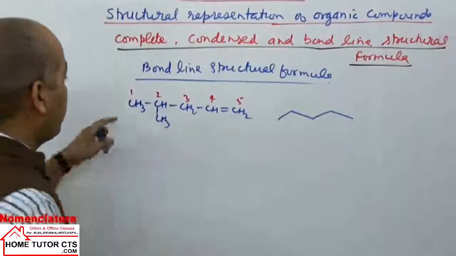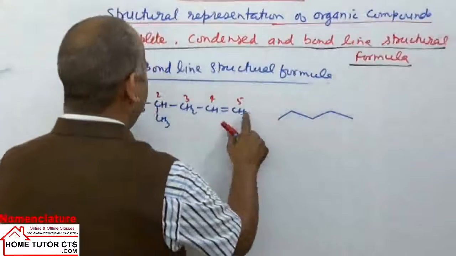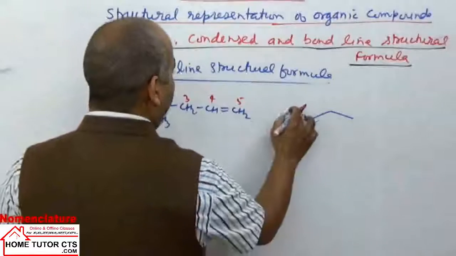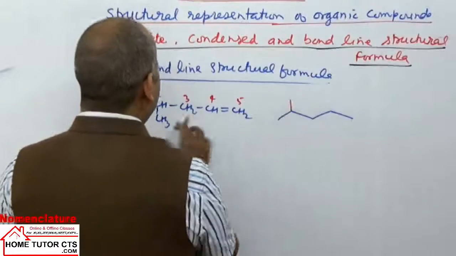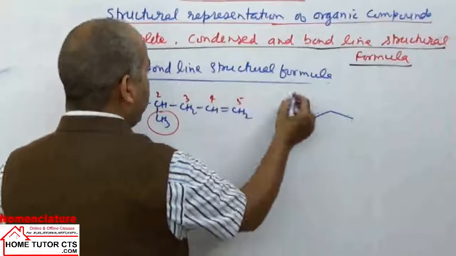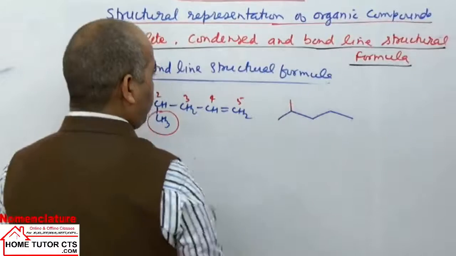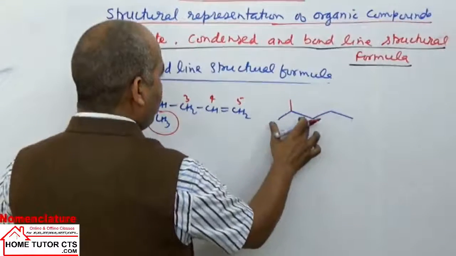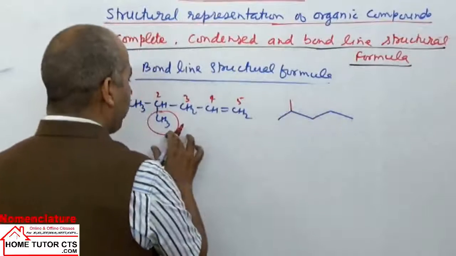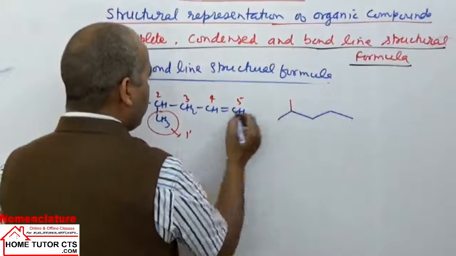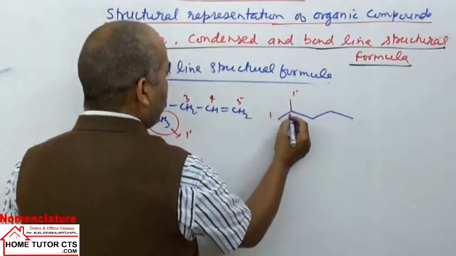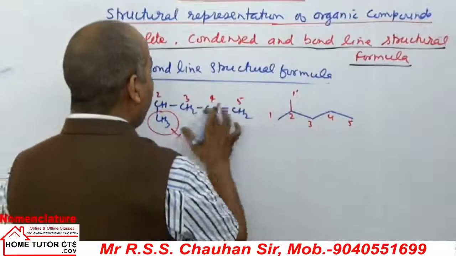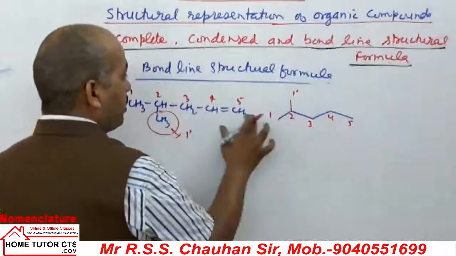Now carbon number 1 has 3 hydrogen atoms, so it is already balanced. Carbon 2 has 1 hydrogen only, so it has one more CH3 group. This group is written here, the CH3 group. And then again carbon 3 has 2 bonds visible to you. That means this extra carbon, if I write it as 1 dash, it is 1 dash carbon, then 1, 2, 3, 4, 5. Now carbon 3 has 2 bonds visible. That means there are 2 more hydrogens.